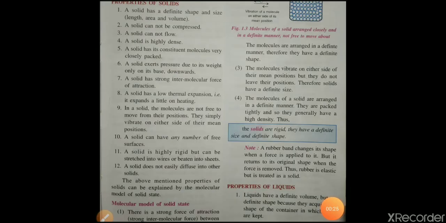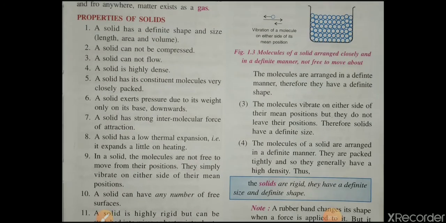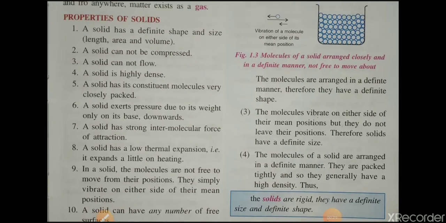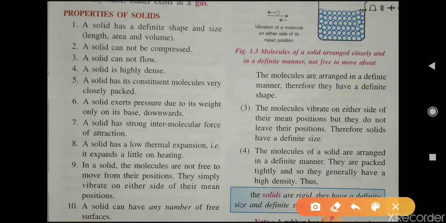So today we will discuss properties of solids. What are the properties of solids? The first property of a solid is that a solid has a definite shape and size. Suppose this is a box, as it is a solid, its shape and size are fixed.